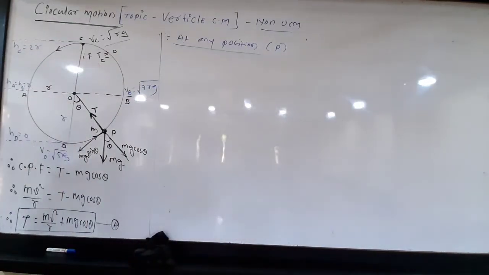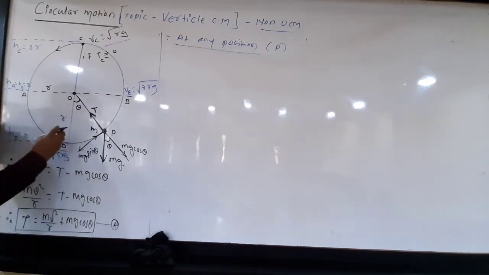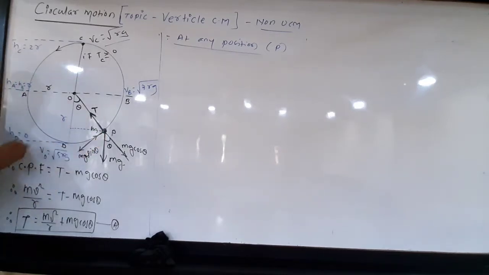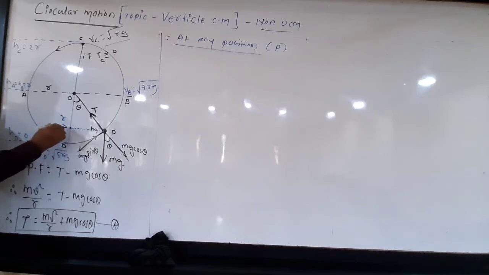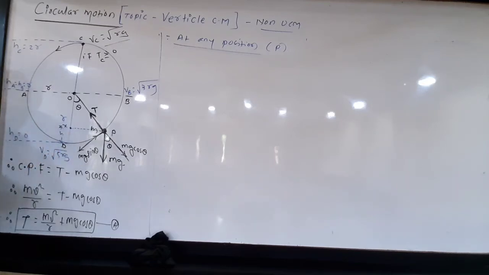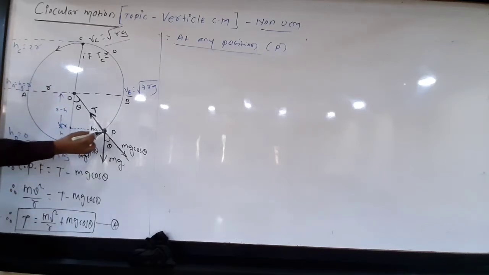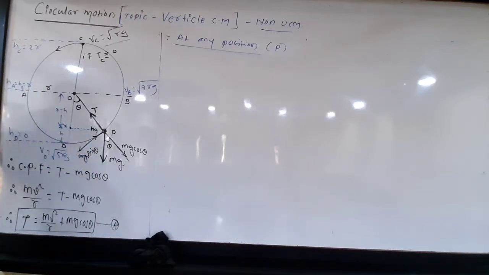Suppose here, if we draw the horizontal line on vertical diameter from point C, let this point be X and its height from the bottom is H. R means total distance, radius. This is H, means what is the remaining distance? It is R minus H. Consider this point, R minus H.